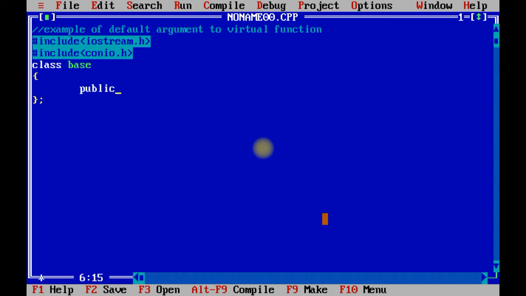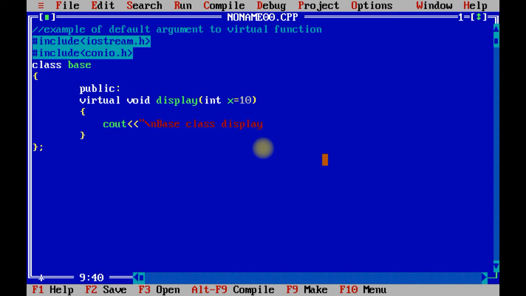Now create one class called base. Public, virtual void display, integer x equals 10. So this is the default argument which we have passed with the virtual keyword. Now cout, \n base class display method which contains value of variable x. Similarly, I am going to create one more class which is called the derived class, inheriting public base.